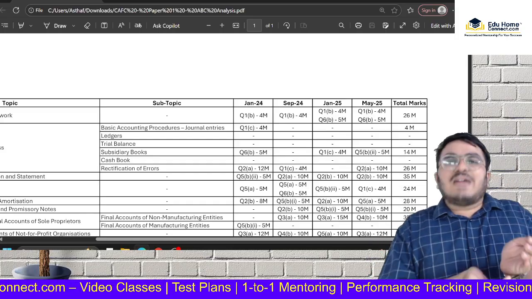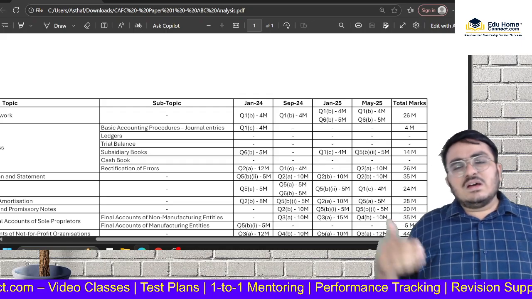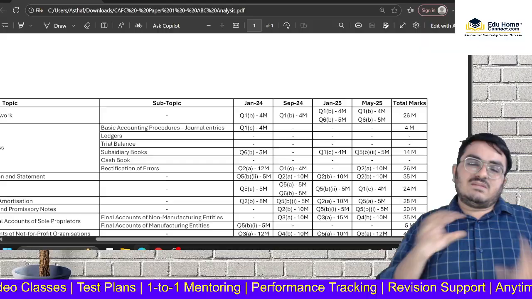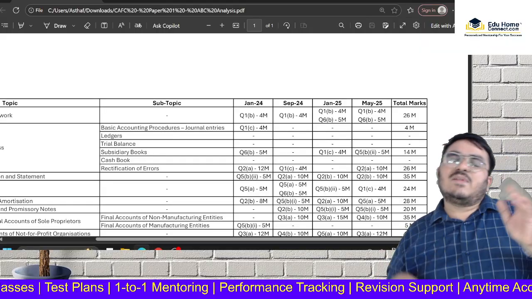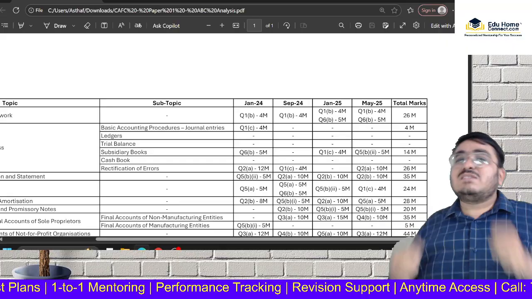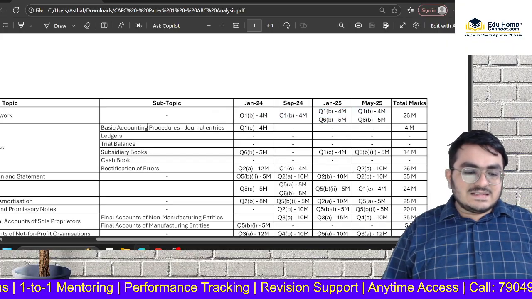Okay, so take some time out, do chapter 1, just read it through. Mostly they'll ask the capital and revenue expenditure differentiation. I mean, they'll give some situation and they'll ask whether it's capital expenditure or revenue expenditure. Might as well go through that and get these bonus marks. Okay, next is chapter 2.